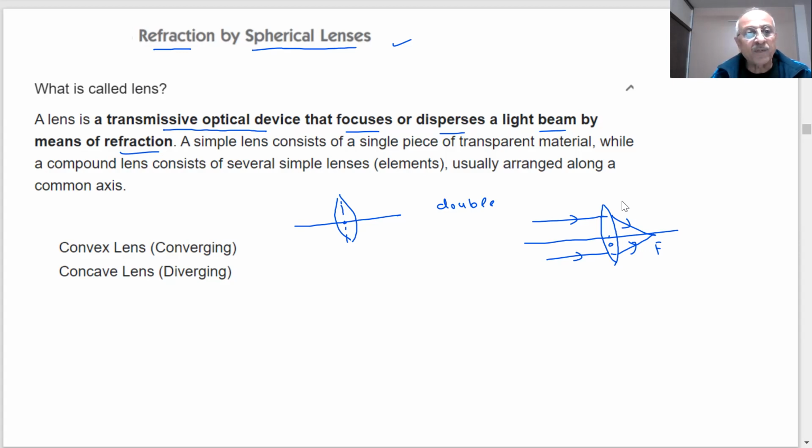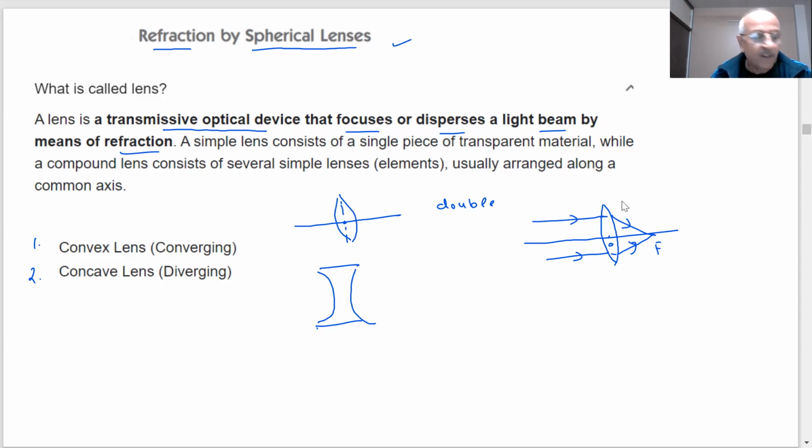Another type of lens which we have drawn, concave lens. How does it look? This is my concave lens. So you can say this surface is concave, this surface is concave. In this case also light could go from either side.